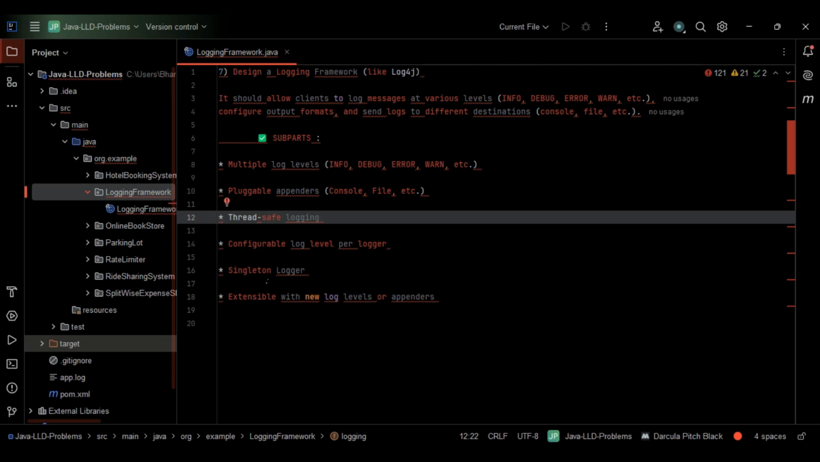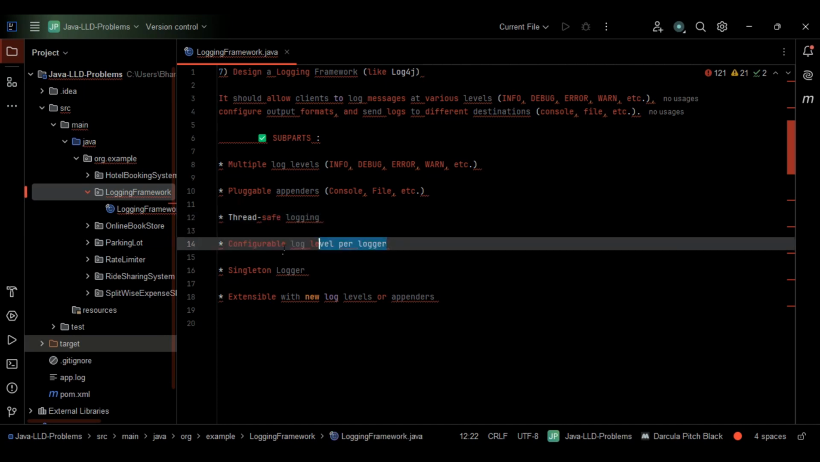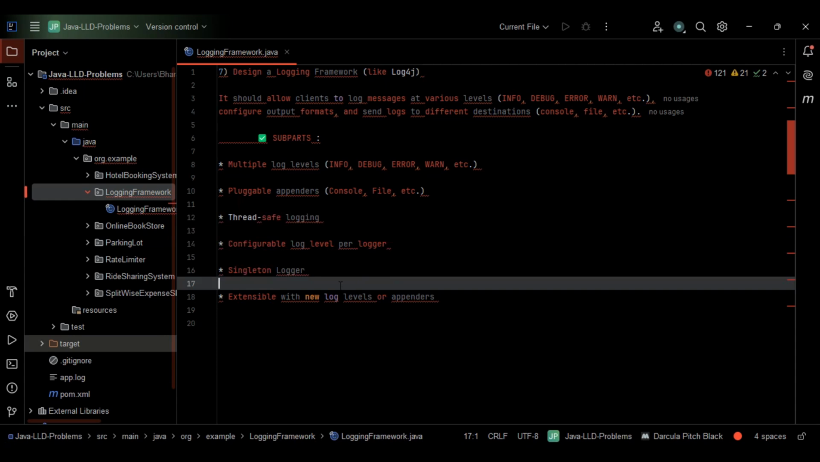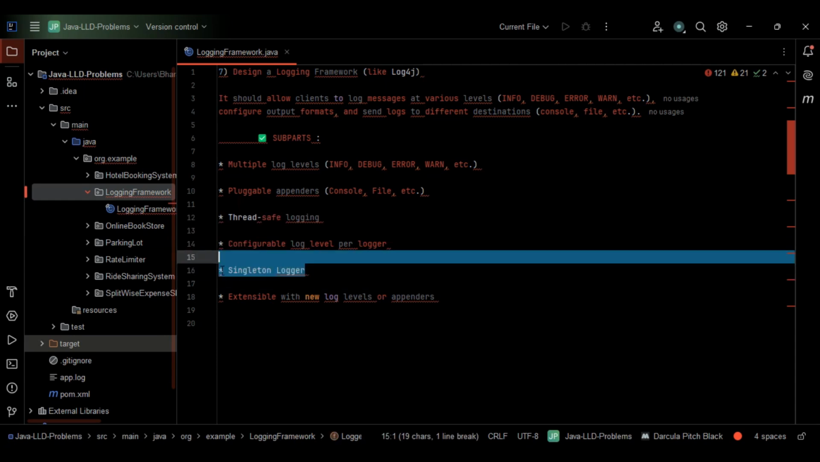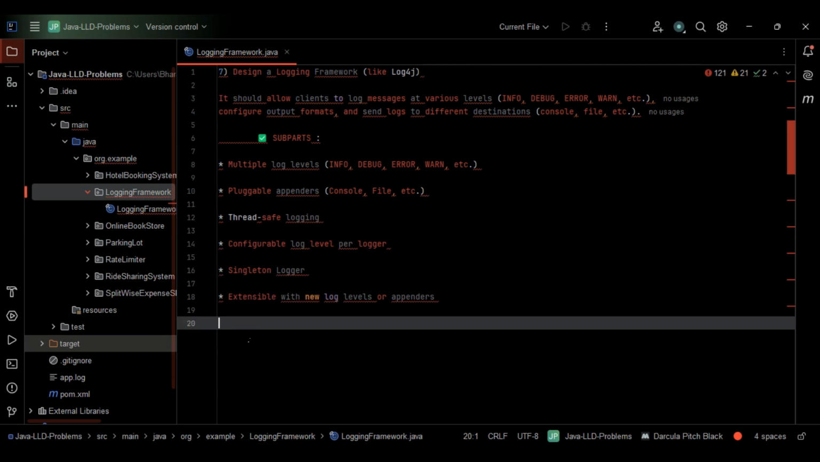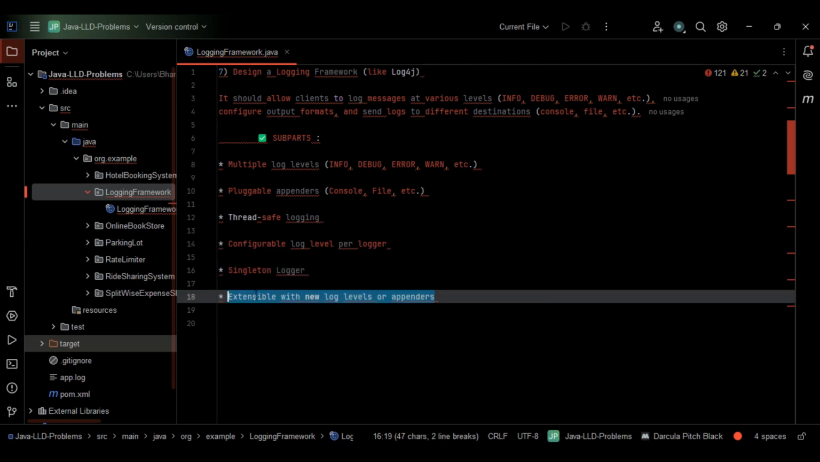The third one here is thread safe logging. We have to ensure we provide thread safe logging, and also provide a configurable log level per logger. That is the fourth one. The fifth one is that we have to ensure a singleton logger as well. And the final one is that it has to be extensible with new log levels or appenders.